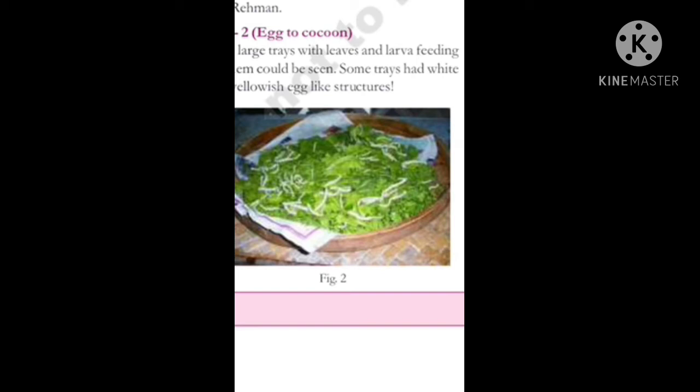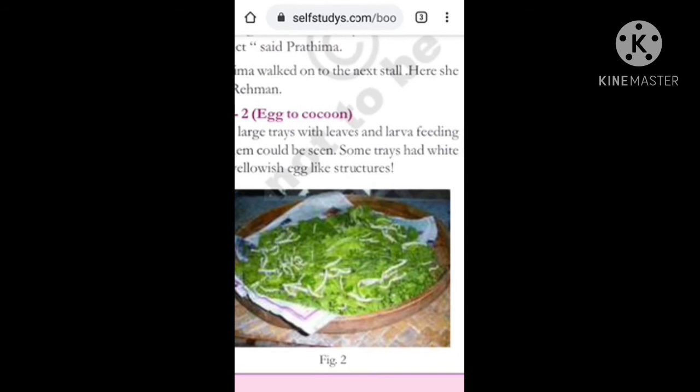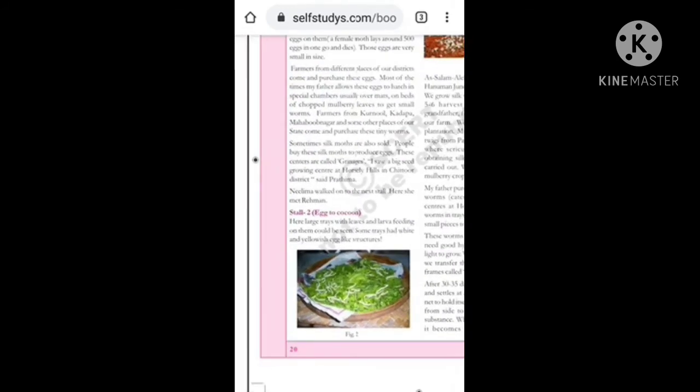The farmers come from different places and purchase these worms. What are these worms? Silk worms, which give the silk threads. They grow them up and get the thread from these silk worms.